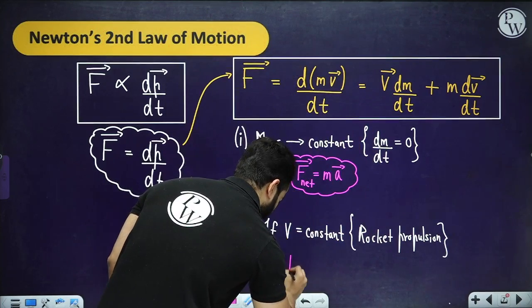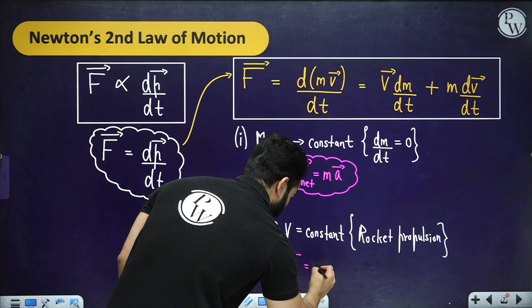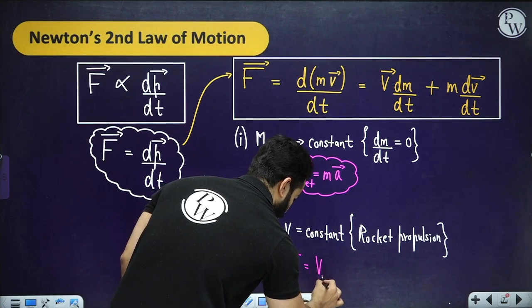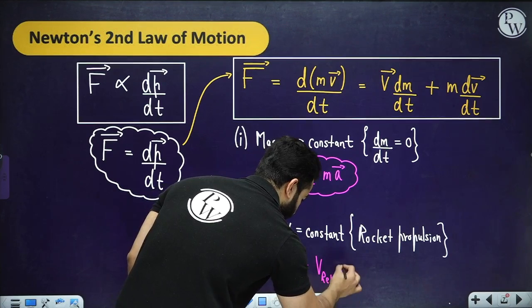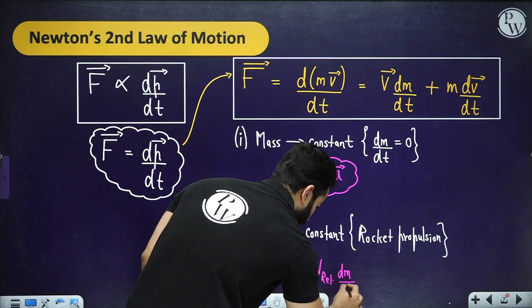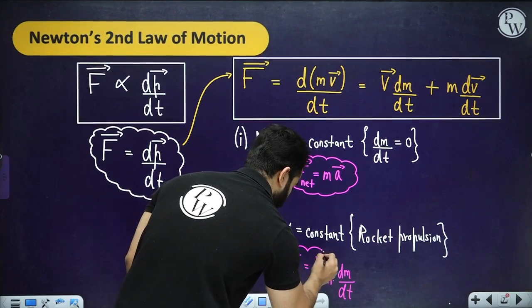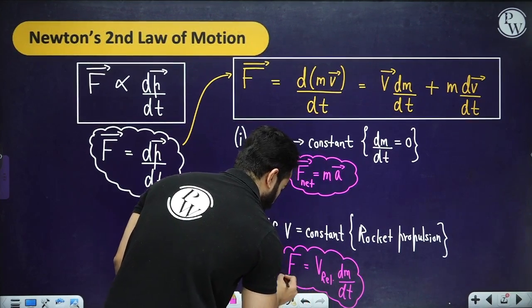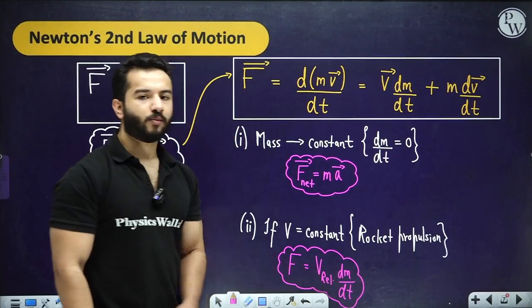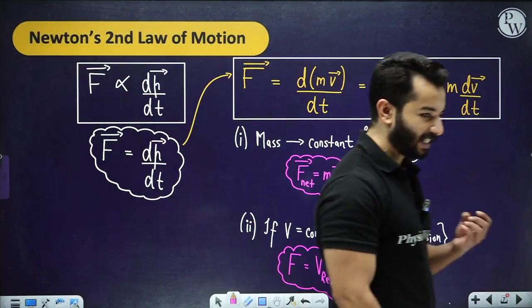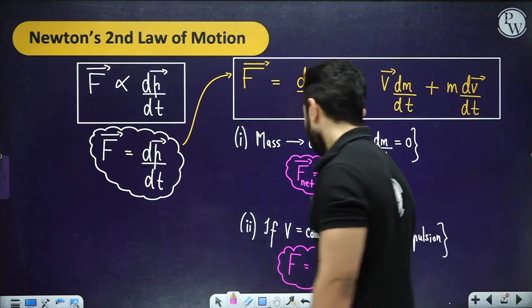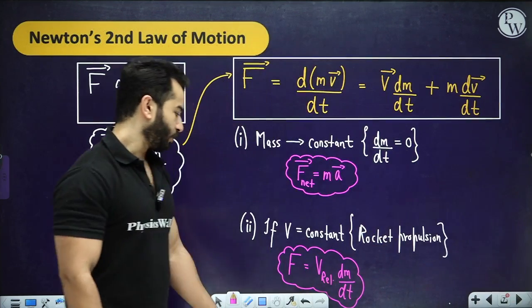The force is going to be v relative dm by dt. Now what is this v relative? This is the velocity of the ejected gases with respect to the rocket. So this is the case for rocket propulsion.